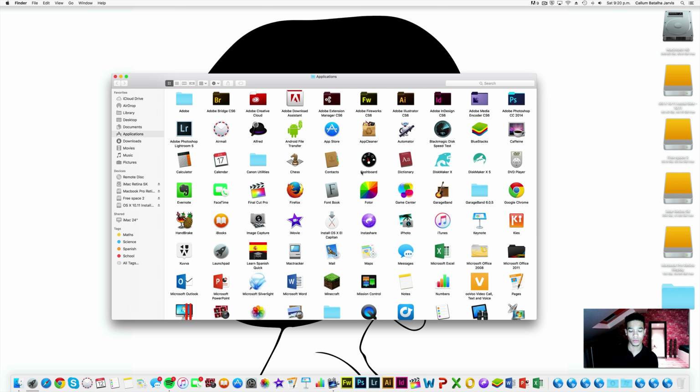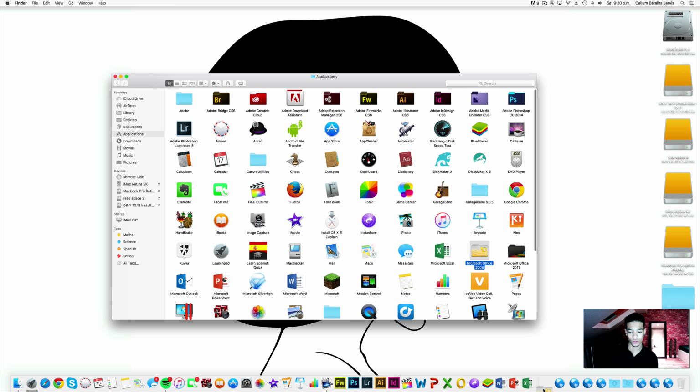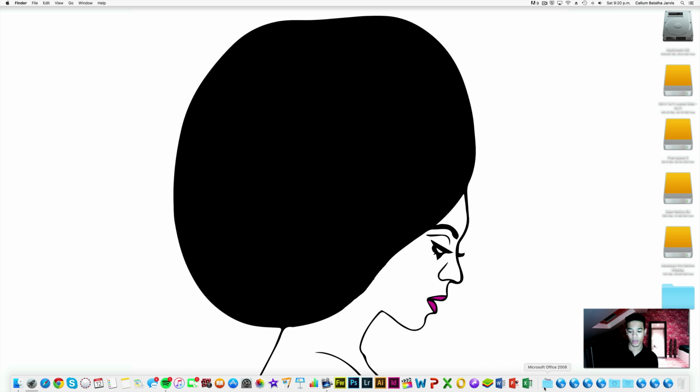So for example, I'm going to select Microsoft Office. I'm going to drag it down to the bottom. As you can see, now Microsoft Office is in my dock. I'll show you one more time.